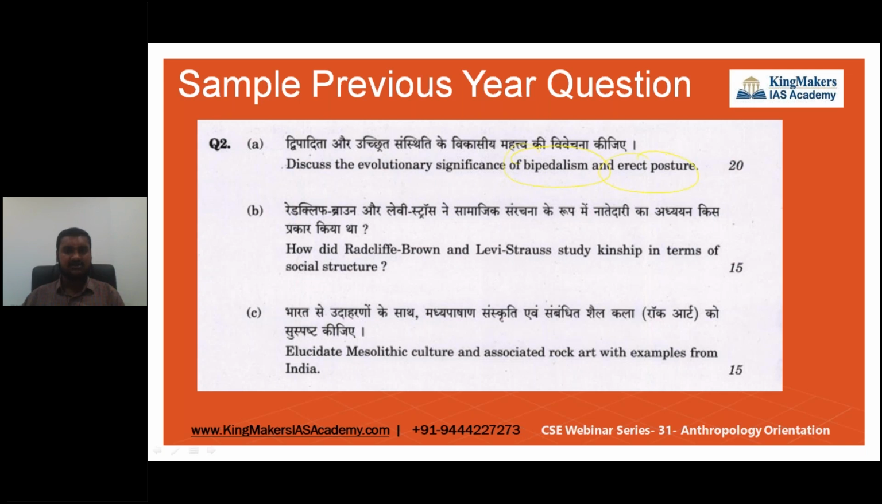See, bipedalism, we saw this in 1.5: how bipedalism gives rise to erect posture. This is for 20 marks. I've given the questions very randomly. How did Radcliffe Brown and Levi-Strauss study kinship in terms of social structure? This is from the 6th unit. Then, elucidate Mesolithic structure and associated rock art with examples from India.